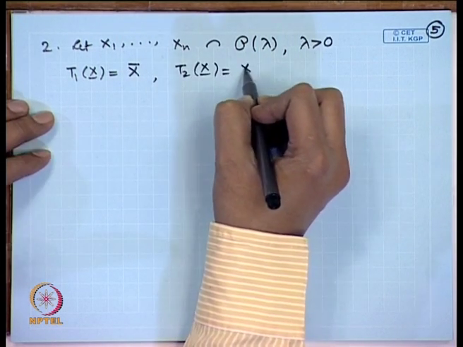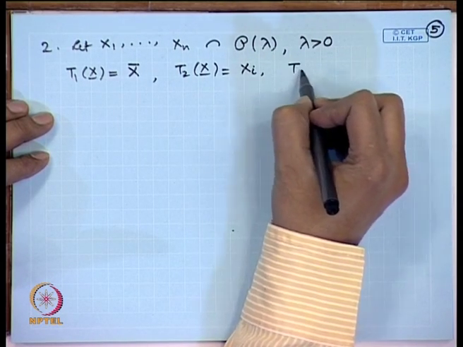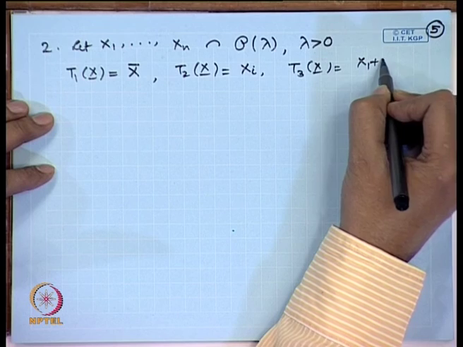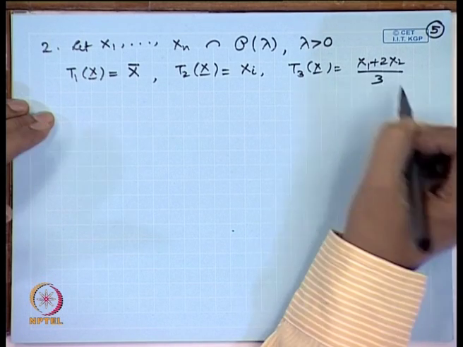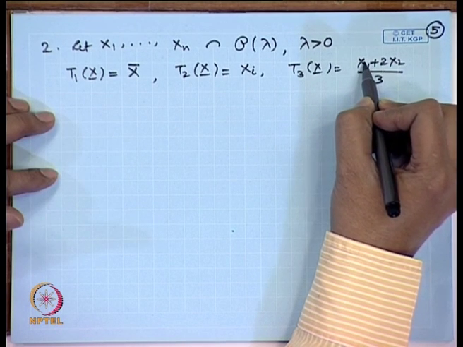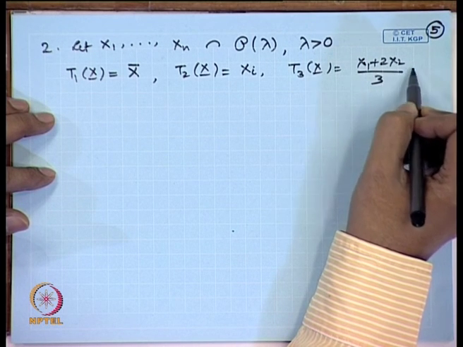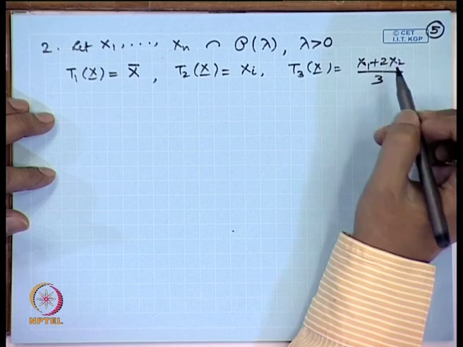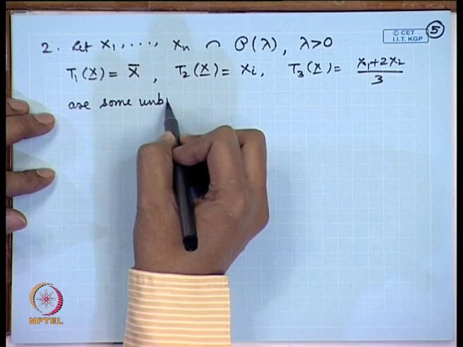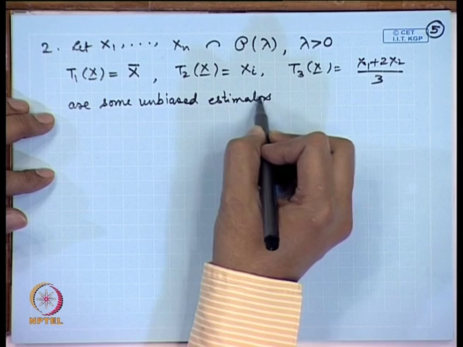However, we may even consider any of the xi's also. We may consider, say, (x1 + 2x2)/3. Now, this is also unbiased for lambda, because expectation of x1 is lambda, expectation of x2 is lambda. So, it becomes (lambda + 2 lambda)/3, that is 3 lambda by 3, that is equal to lambda. So, these are some unbiased estimators for lambda.